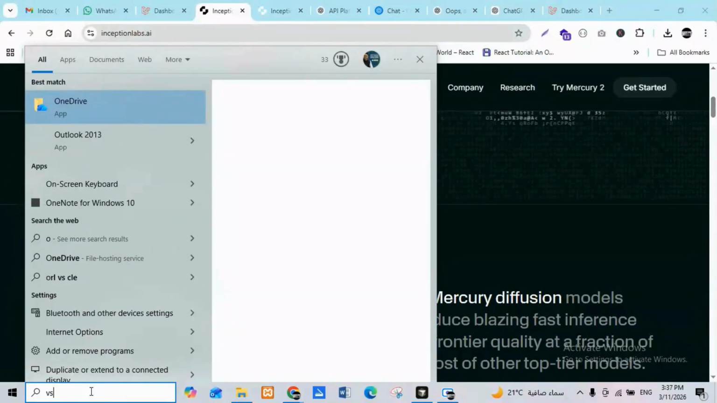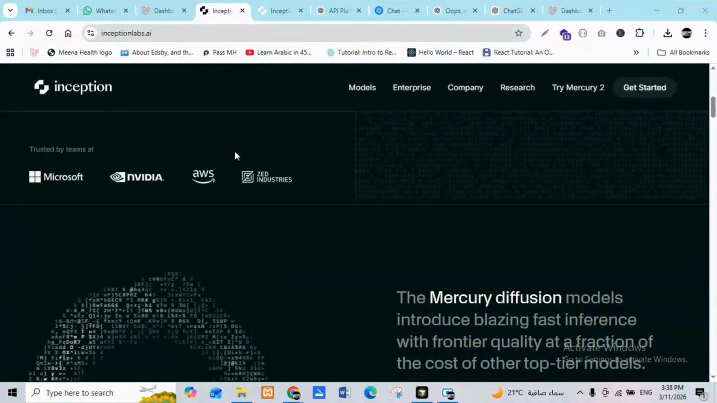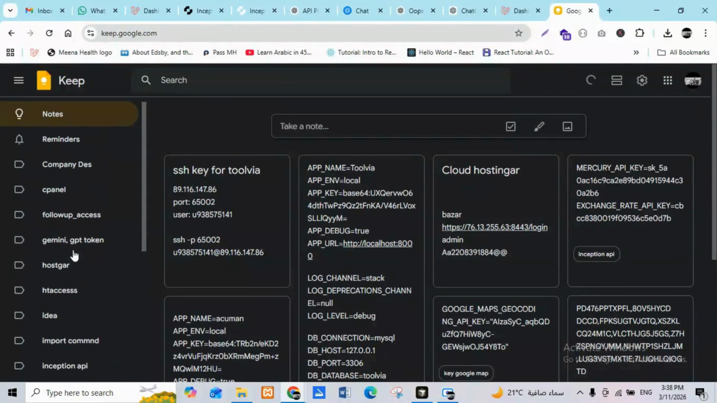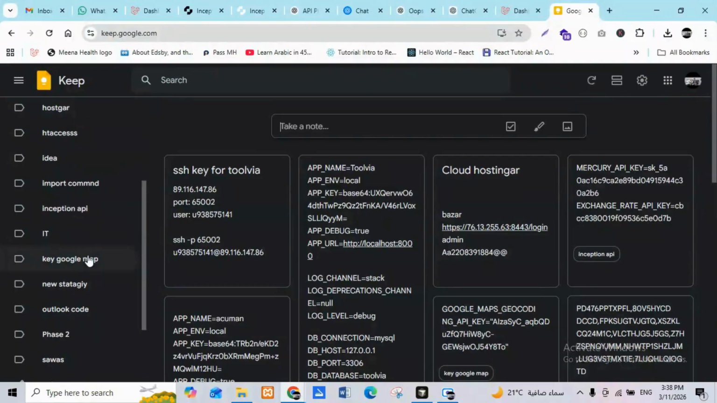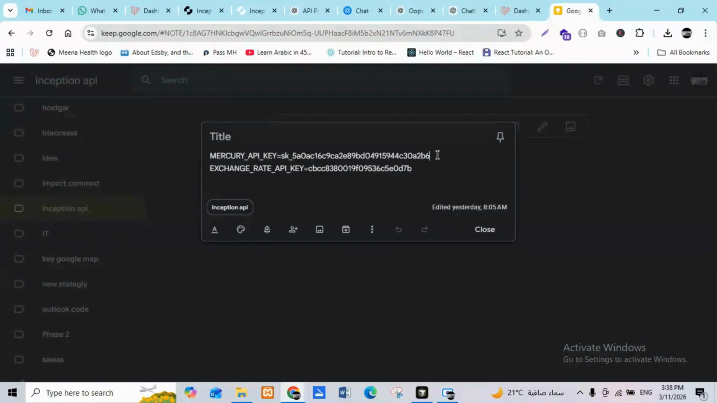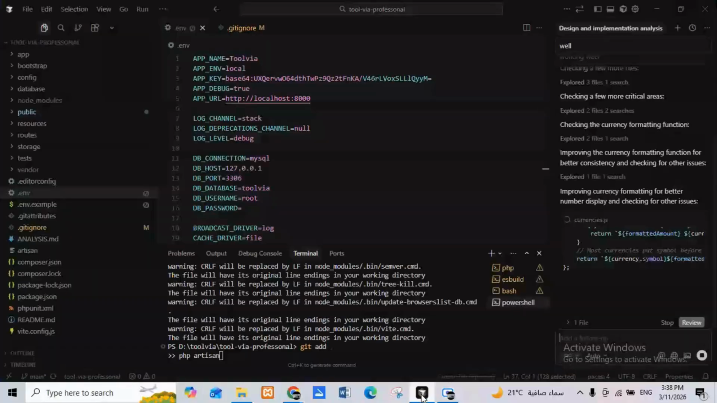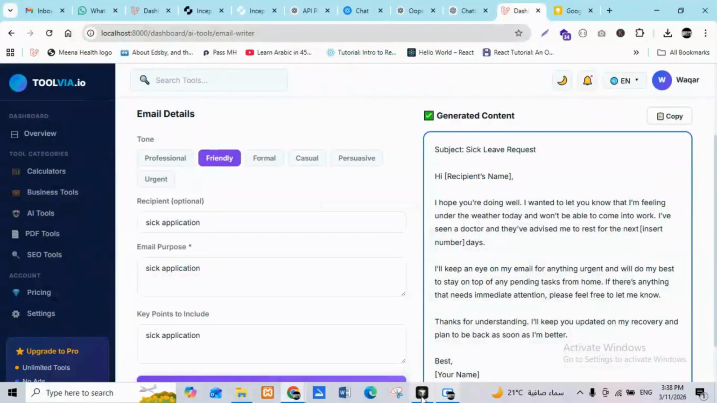Open VS Code. If you know VS Code, open it. And if you have an API, I have the API. For example, go to cube.com and take the API for Mercury. I have the Inception API, so take it from them. Okay, and go to the next step. While he is doing something, I could do it myself.